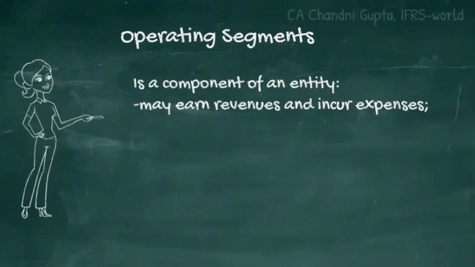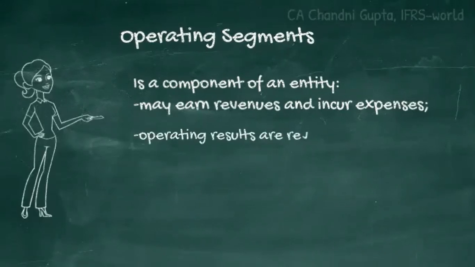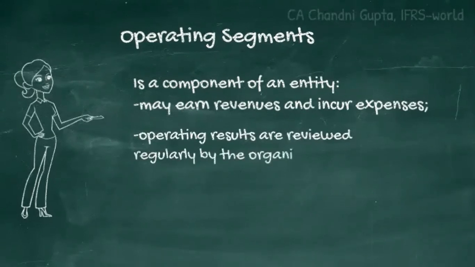So the first condition is that that particular component engages in business activities from which it may earn revenues and incur expenses. Second is the component's operating results are reviewed regularly by the organization's chief operating decision maker. In short, CODM. CODM is not a particular person, but it is a function.